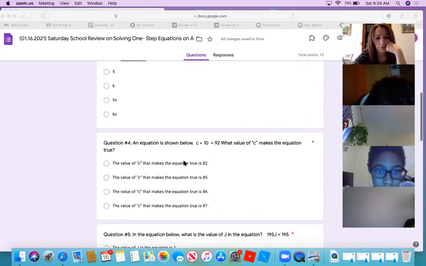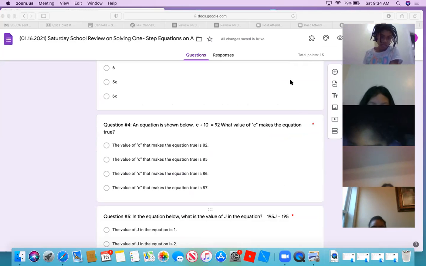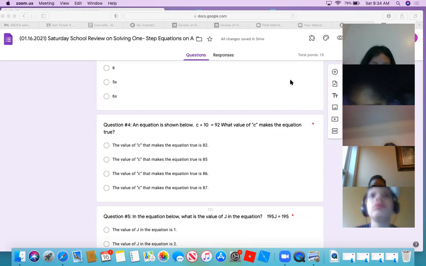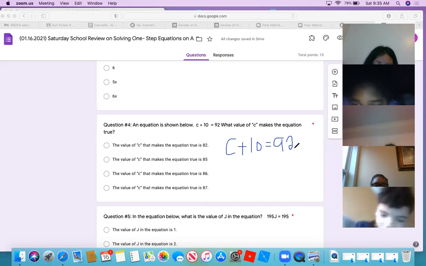Let's look at number 4. Nia Myers, you're up. Question 4. An equation is shown below. C plus 10 equals 92. What value of C makes the equation true? So C plus 10. C plus 10. Okay, how do we solve this?